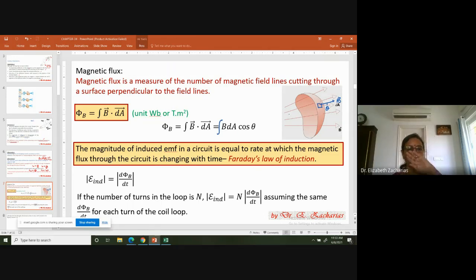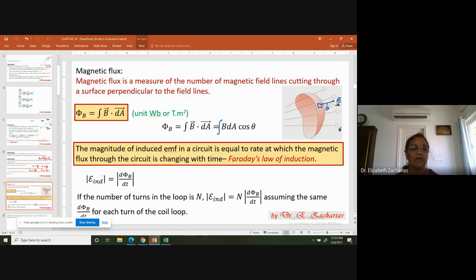Okay, now putting together all that we have discussed from the beginning of this class, we will arrive at one statement called Faraday's law of induction. So what does Faraday's law of induction say? It says that the magnitude of the induced EMF in a circuit is equal to the rate at which the magnetic flux through the circuit is changing with time. Okay, the magnitude of the EMF induced in a loop is equal to the rate at which the magnetic flux is changing through this loop. So this is called Faraday's law of induction.